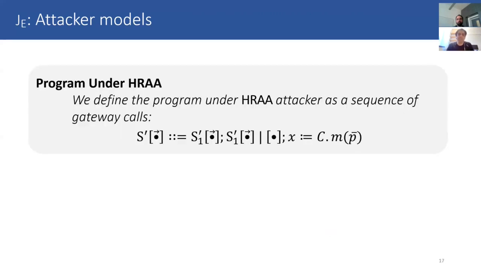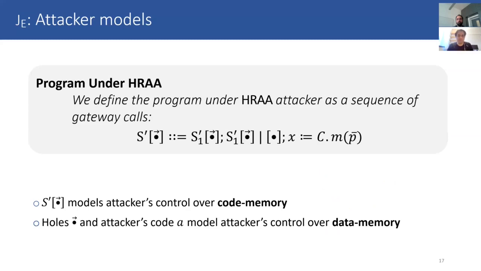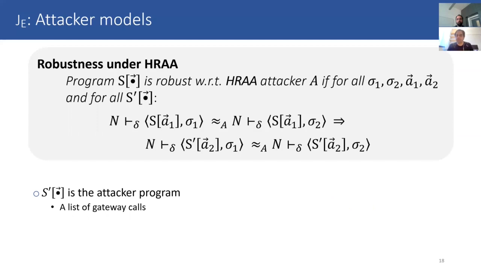So we define the program outside of the enclave under the control of the attacker as just a sequence of gateway calls, S prime. And this S prime, this sequence of gateway calls, models the attacker control over code memory. And we also still have the holes, which model the attacker's control over data memory. And robustness is defined, in this case, over all of the possible attack vectors that can go into the holes, and all of the possible S primes, all of the possible sequences of calling a gateway.